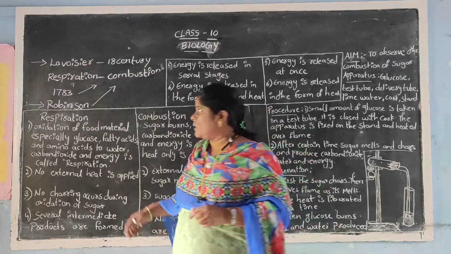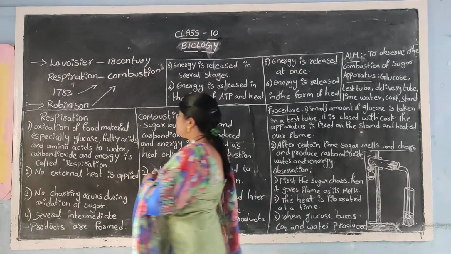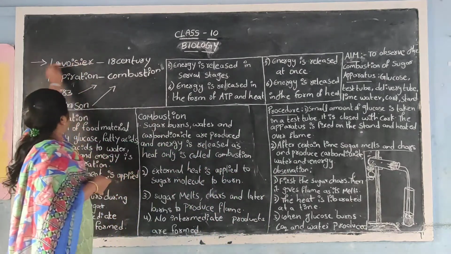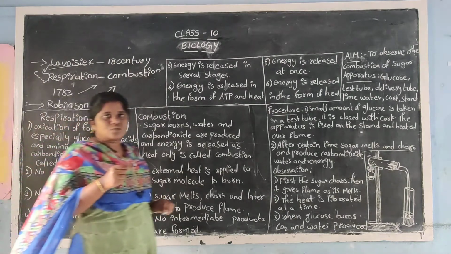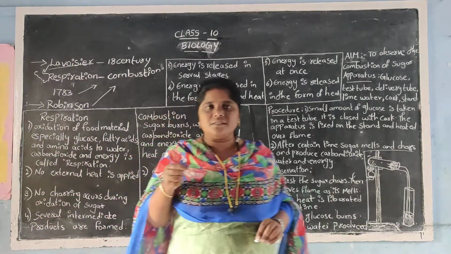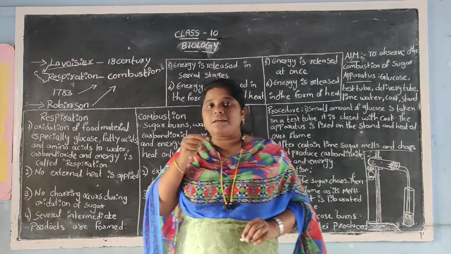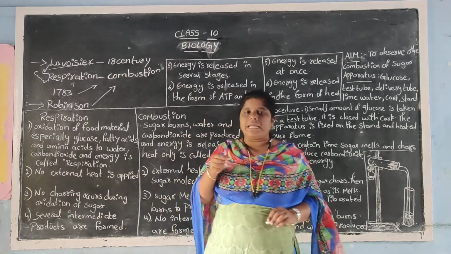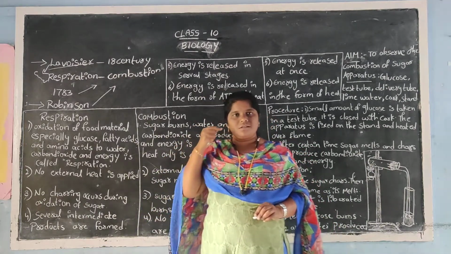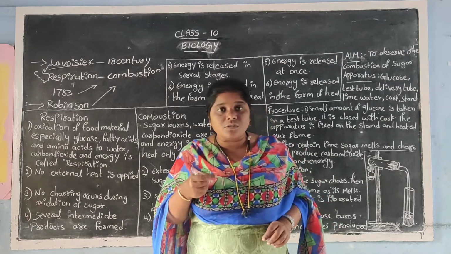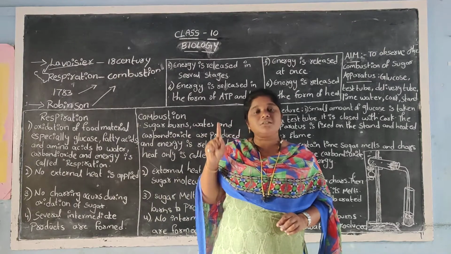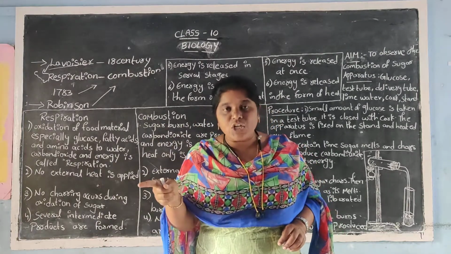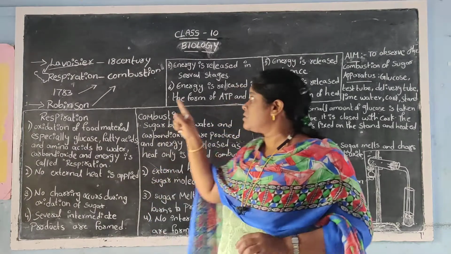Now let us start with another concept today. A scientist called Lavoisier, you all know him, is the person who coined the name oxygen. Joseph Priestley is the scientist who proposed the existence of oxygen, and that every organism is existing because of the presence of oxygen in the atmosphere. Who discovered oxygen? Joseph Priestley. Who coined the name oxygen? Lavoisier.